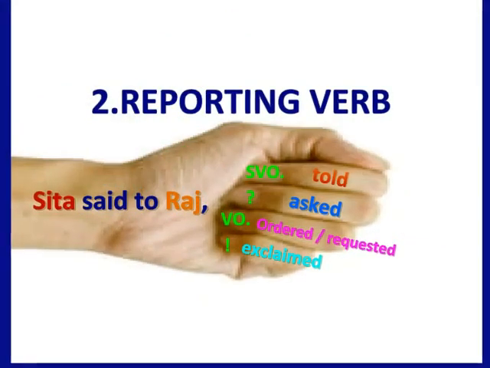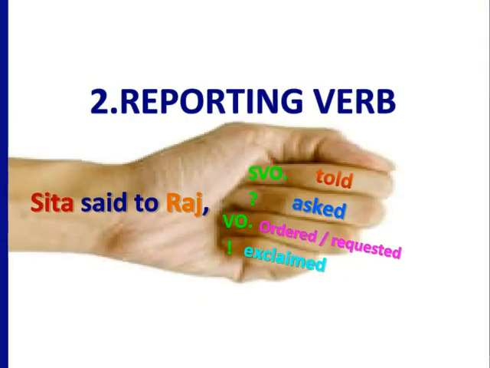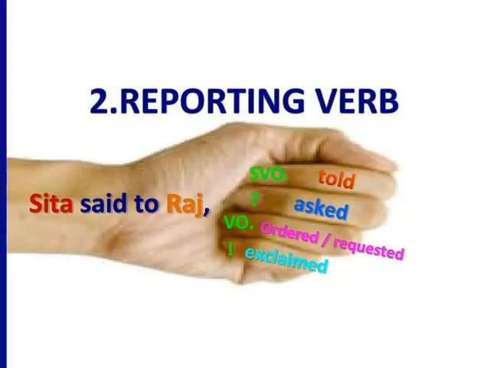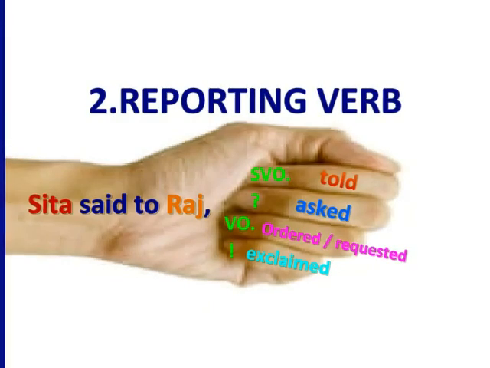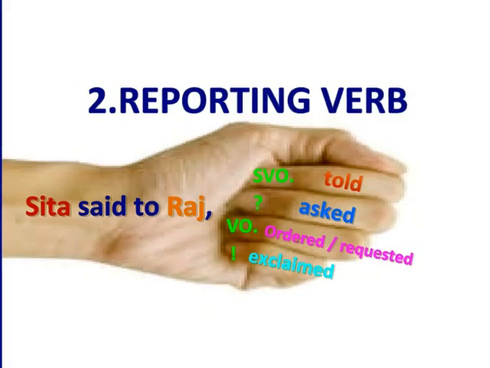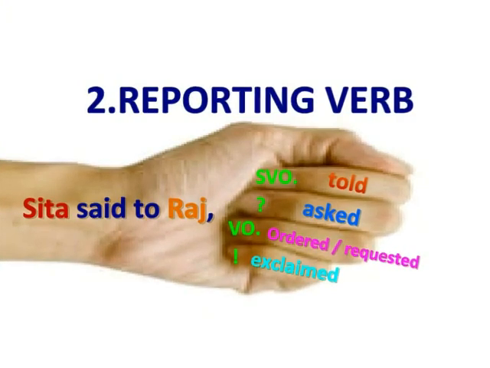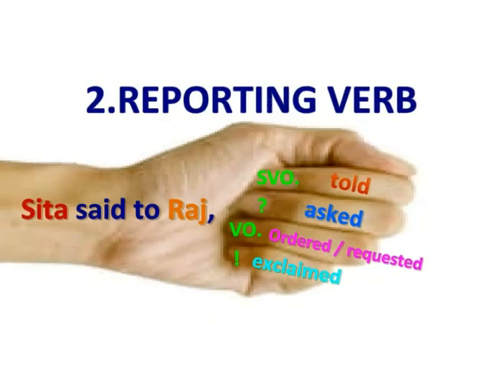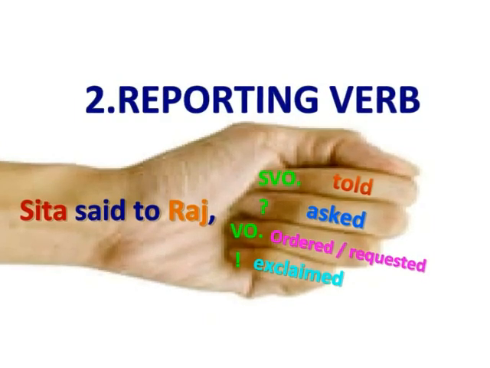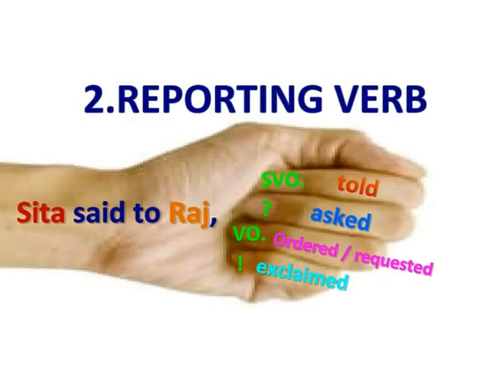Now close the fingers inwardly, which represents the reporting verb and fulfills the second rule of reported speech. If the speech is a statement, then the reporting verb is told. Sita said to Raj is written as Sita told Raj. If the speech is interrogative, then the reporting verb is asked, and it is written as Sita asked Raj.